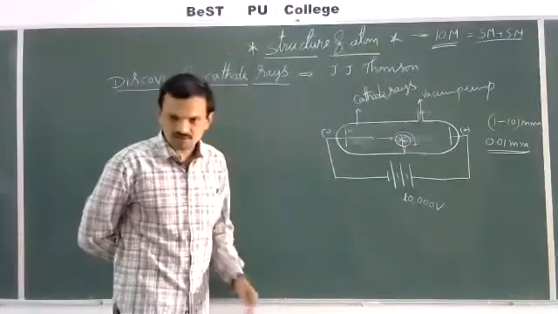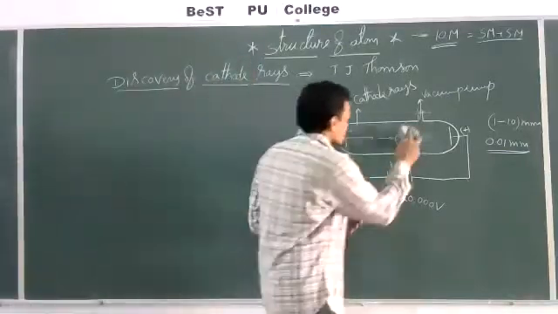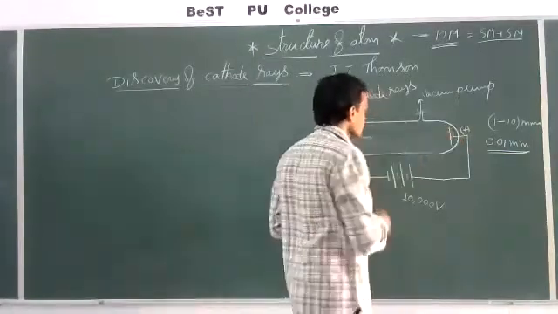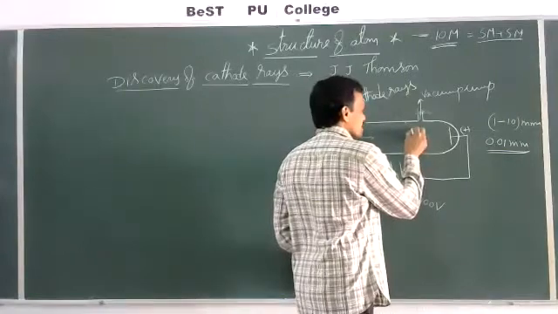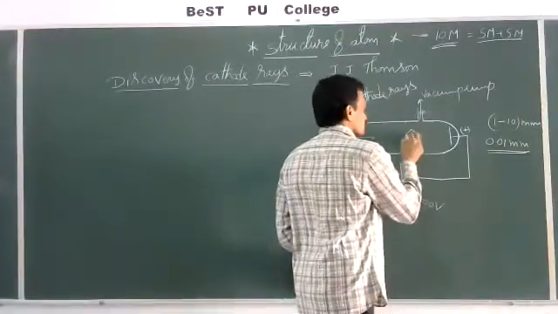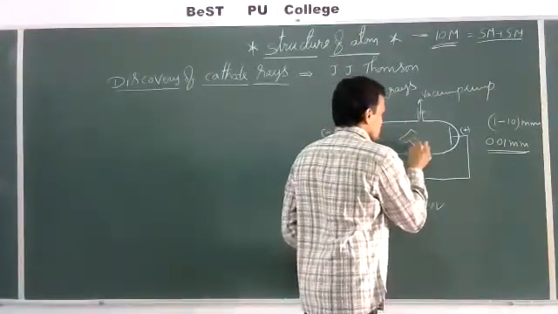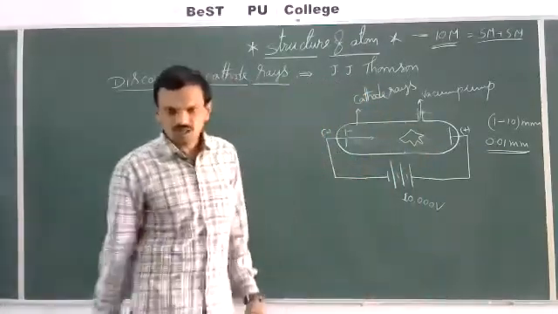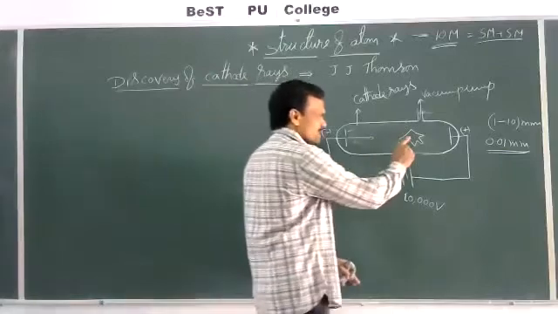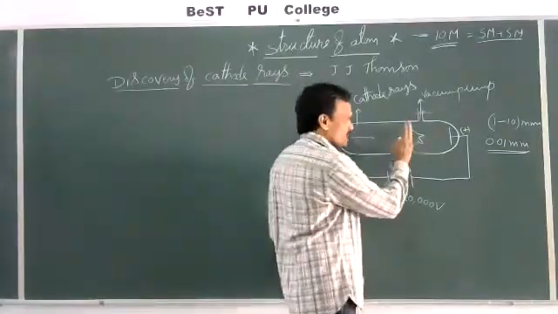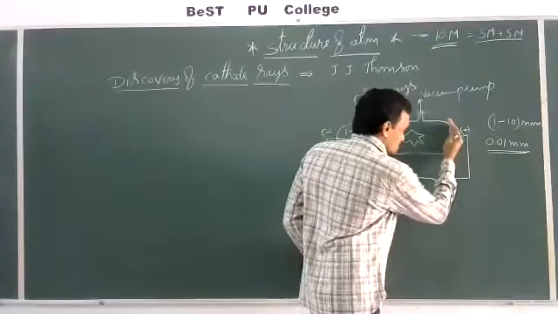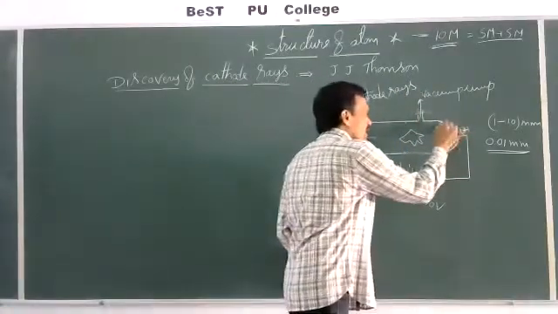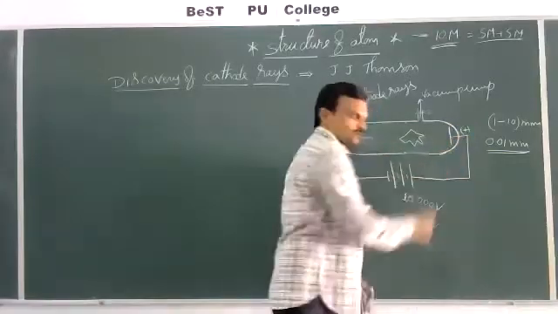This is one observation, and they made one more observation here. When an object having a certain shape is placed in the path of cathode rays, they noticed the shadow of that object on the screen, that is, on the anode or on the discharge tube.